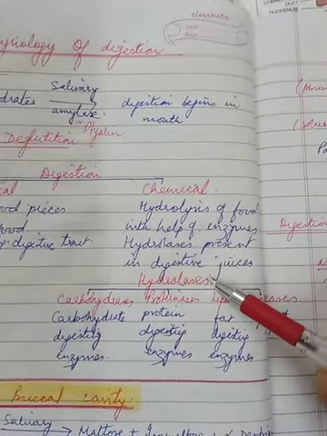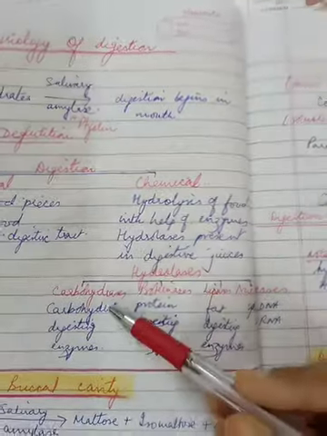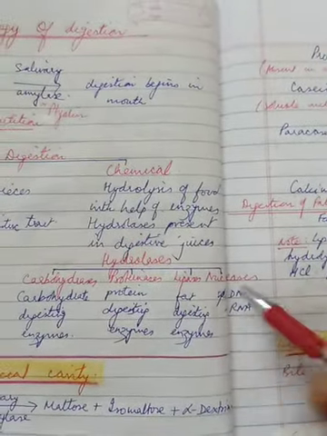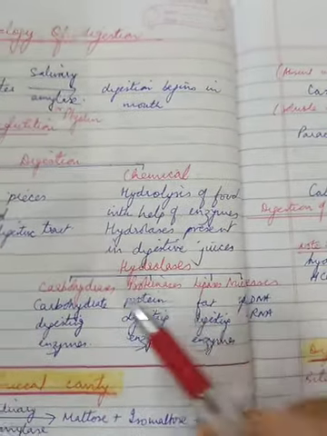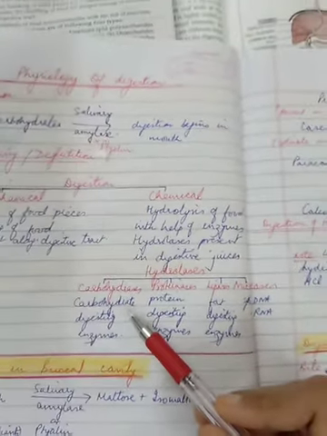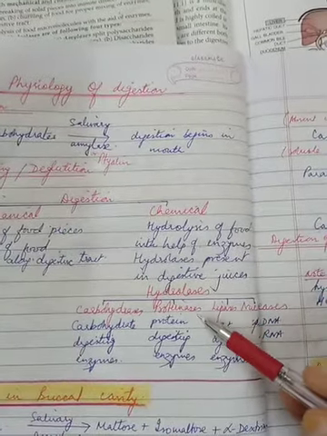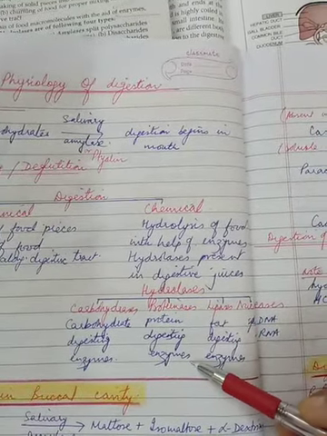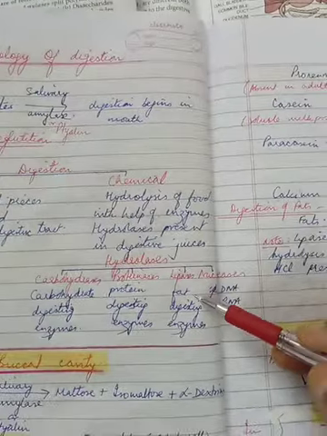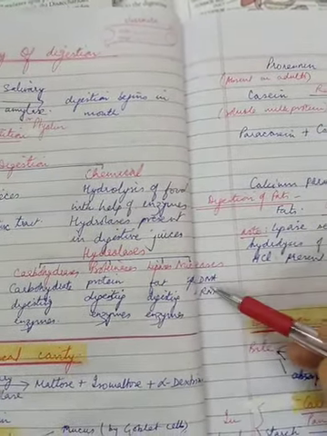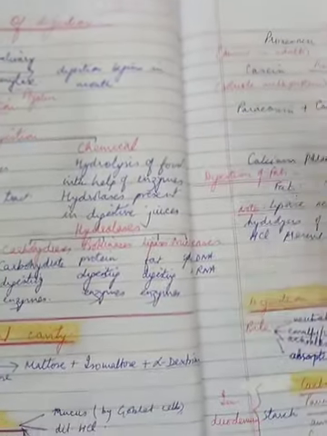There are four principal types of hydrolases: carbohydrases, proteinases, lipases, and nucleases. Carbohydrases are carbohydrate digesting enzymes. Proteinases are protein digesting enzymes. Lipases are fat digesting enzymes. And nucleases split DNA and RNA.